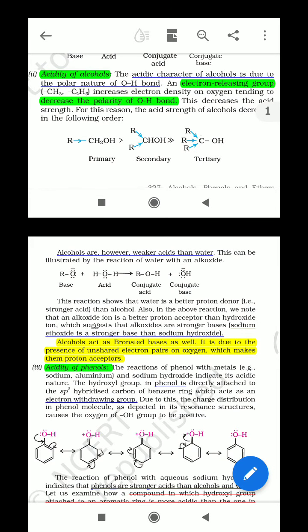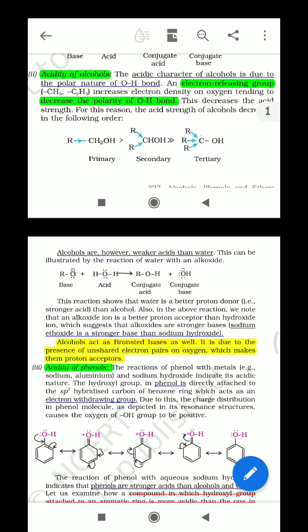So the acidic character of alcohol is due to the polar nature of the oxygen-hydrogen bond. Acidic character of alcohol is due to the polar nature of the oxygen-hydrogen bond. So just think about why we underline here. So I want to explain. The main reason for the acidic character of alcohol is the polar nature of the OH bond. Now, effect. An electron releasing group decreases the polarity of OH.